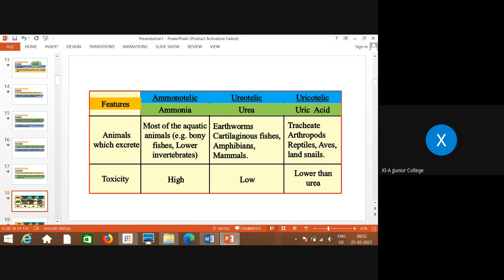Uricotelic animals include arthropods, reptiles, aves, and land snails, which excrete uric acid. When toxicity is considered, ammonia is highly toxic, urea is less toxic than ammonia, and uric acid is less toxic than urea.